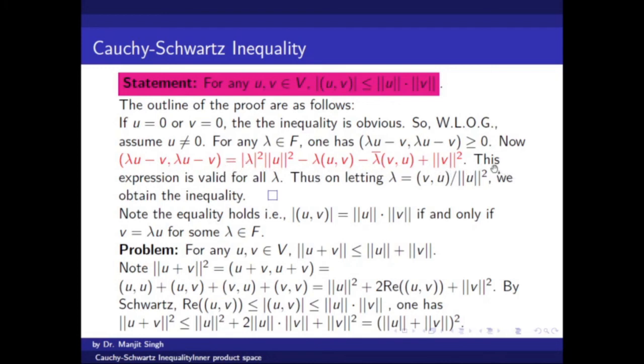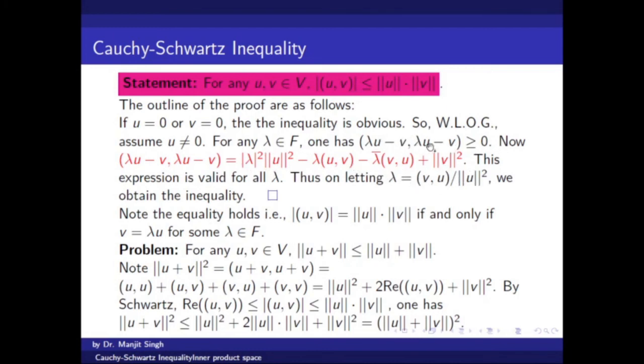So this inequality is valid for every lambda. If we take lambda in such a way, then we will get this inequality after taking the square root. I hope one can easily find it after substituting this lambda in this expression.